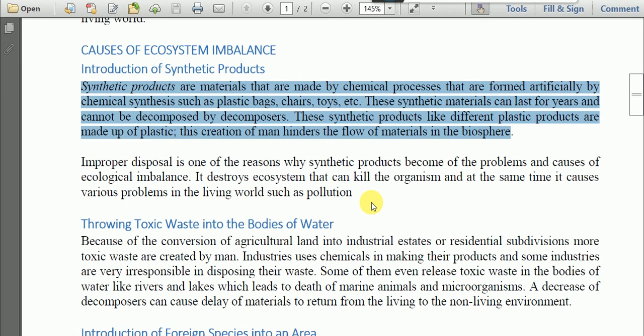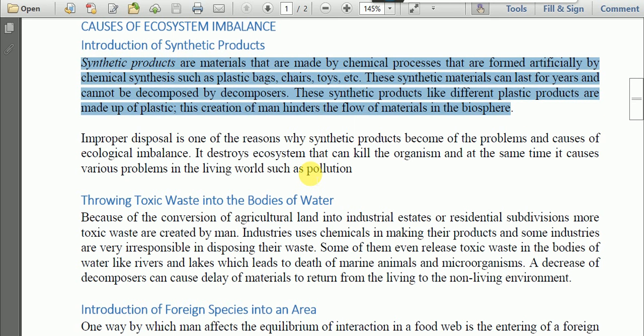And these synthetic materials can last for years and cannot be decomposed by decomposers. We know that plastics cannot be decomposed by decomposers like bacteria. Decomposition of plastics takes hundreds and hundreds of years, as you know. These synthetic products, like different plastic products, are creations of humans, and they hinder the flow of materials in the biosphere.